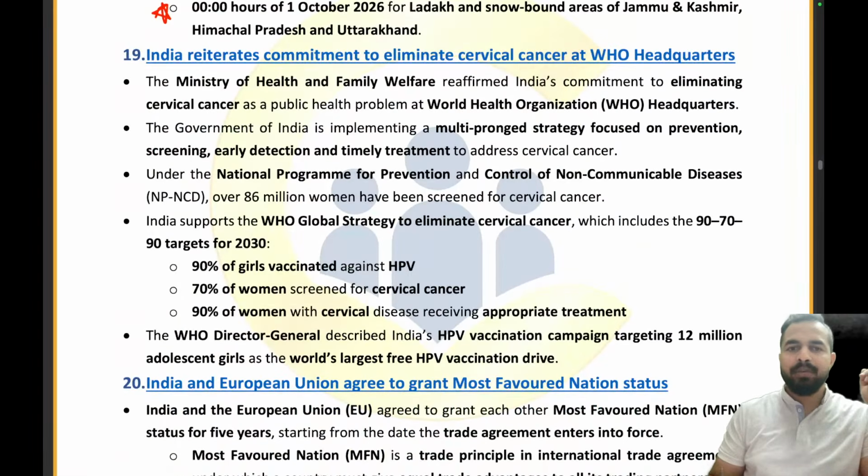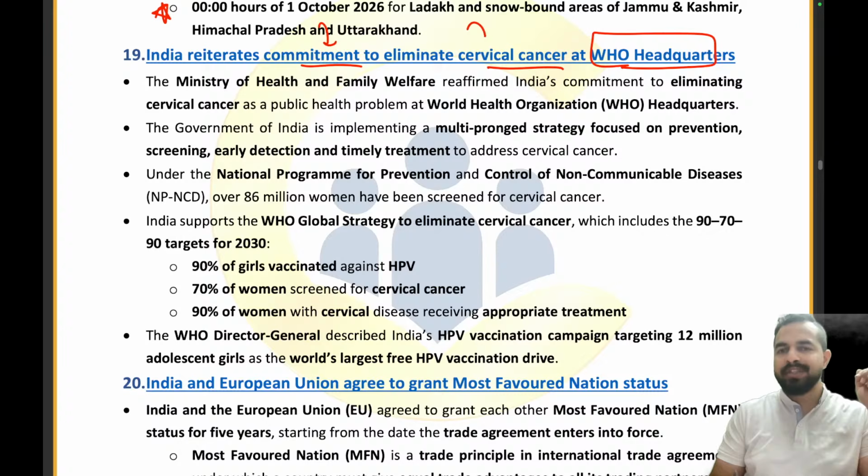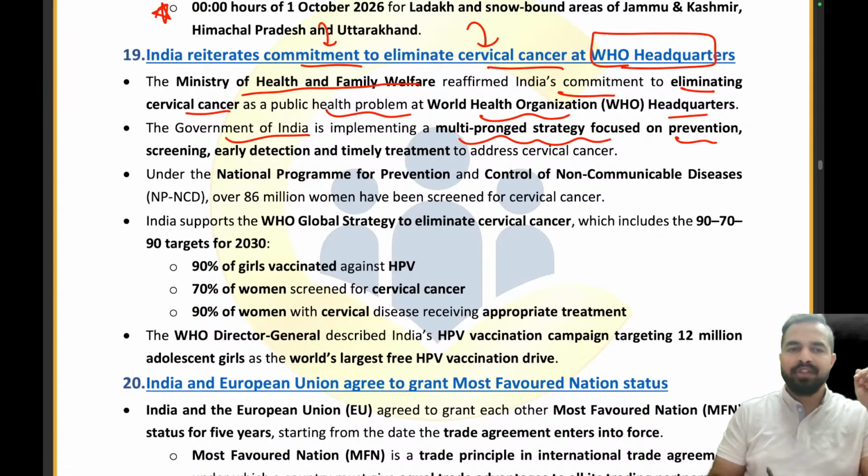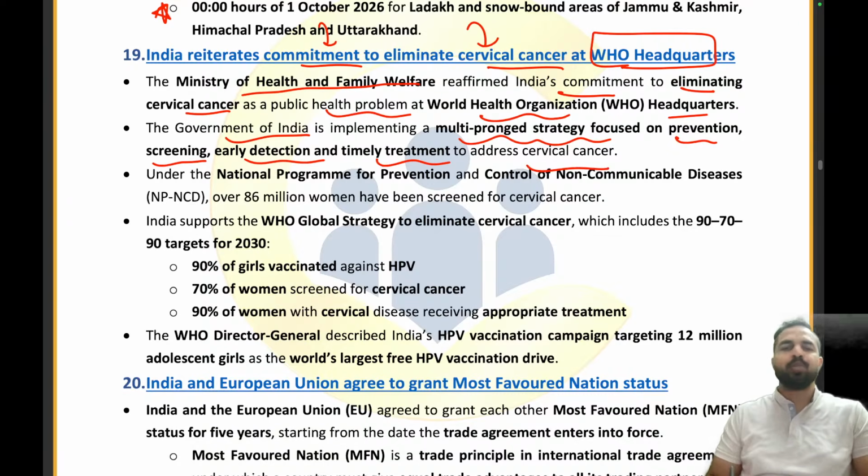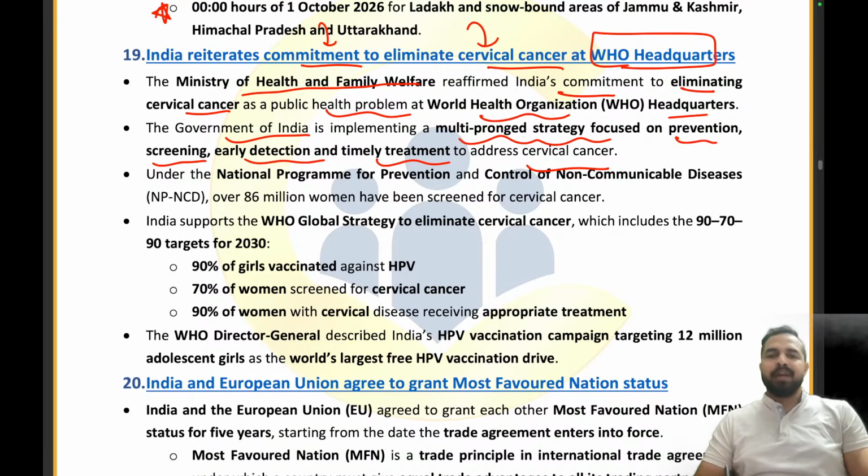India reiterates commitment to eliminate cervical cancer at WHO headquarters. So my dear friends, India has reiterated its commitment that we want to eliminate cervical cancer, right? The Ministry of Health and Family Welfare has reaffirmed India's commitment to eliminating cervical cancer as a public health problem at the World Health Organization headquarters. The Government of India is implementing a multi-pronged strategy focused on prevention, screening, early detection and timely treatment to address cervical cancer. Guys, you can see that there are so many people in our country who are impacted by cervical cancer, and we want to ensure timely treatment for them.